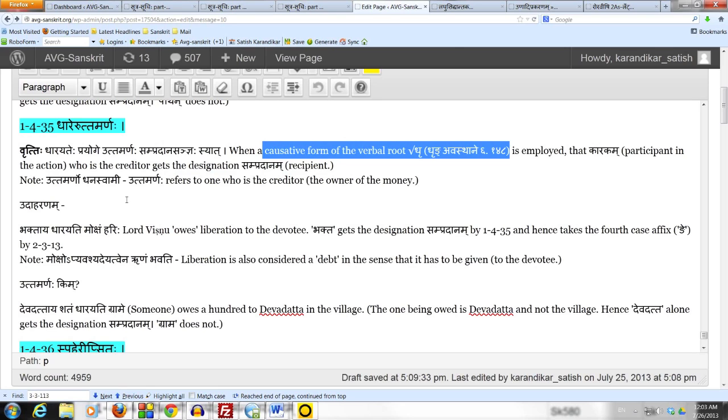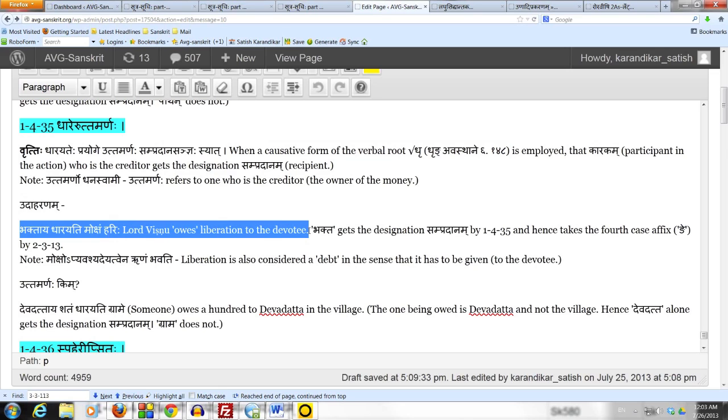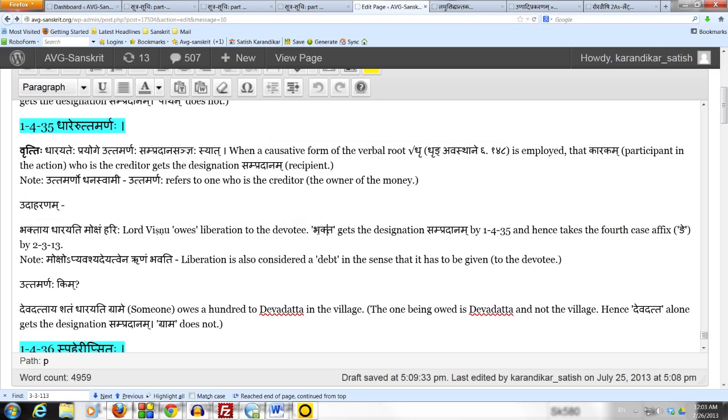Okay, the example here is from the Siddhanta Kaumudi. It's an interesting example. It says Bhaktaya dharayati moksham harihi. Lord Vishnu owes liberation to the devotee. So Bhakta gets the designation of Sampradanam by this Sutram 1435 because he's the one who is owed something, and hence Bhakta takes the fourth case affix by 2313 Chaturthi Sampradane.